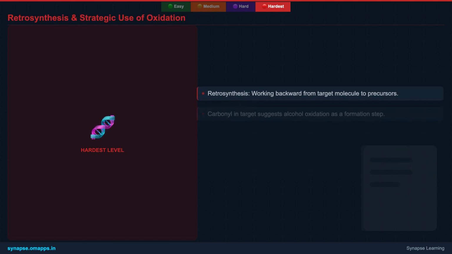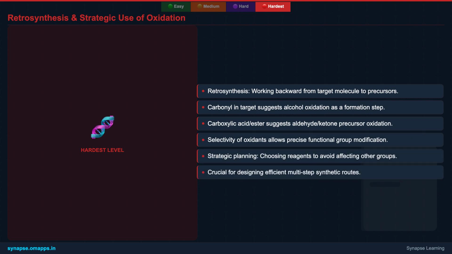In the realm of retrosynthesis, where we work backward from a target molecule to its simpler precursors, oxidation reactions are indispensable. If your target molecule contains a carboxylic acid or an ester, you immediately consider an aldehyde or ketone as a potential precursor that underwent oxidation. Conversely, if you need to introduce a carbonyl group, an alcohol oxidation is often the way to go.